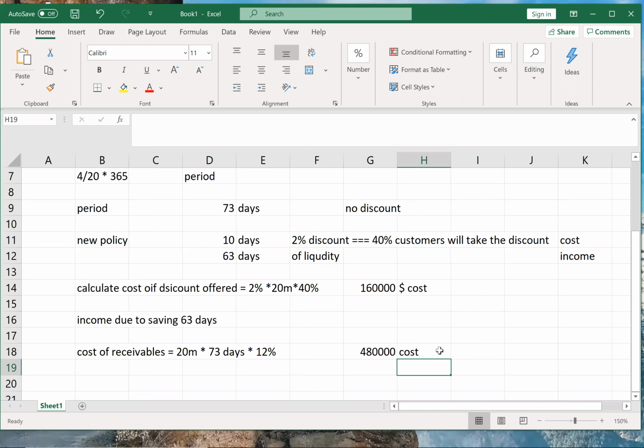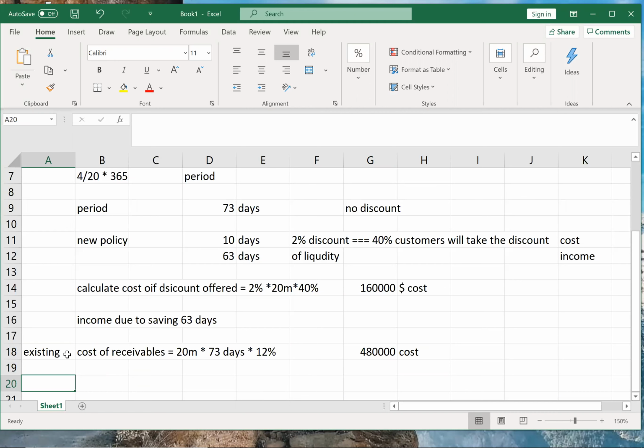Because I'm not getting the money for 73 days, since I had promised my customer that you can have 73 days. So if I need money, I would have to borrow at 12%. Now that was due to the existing policy.